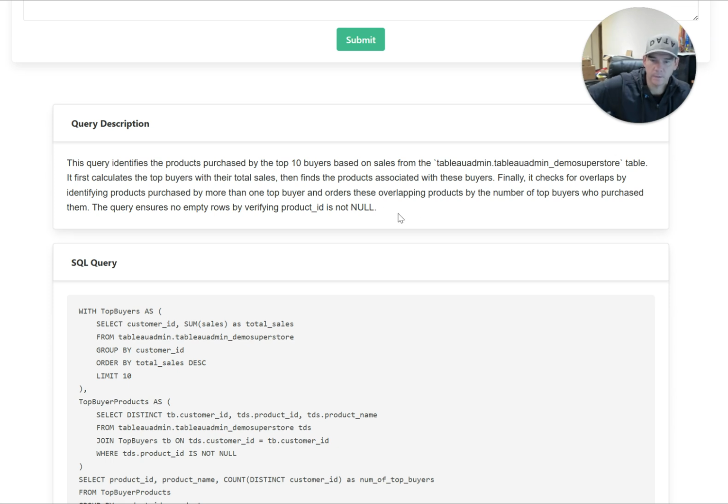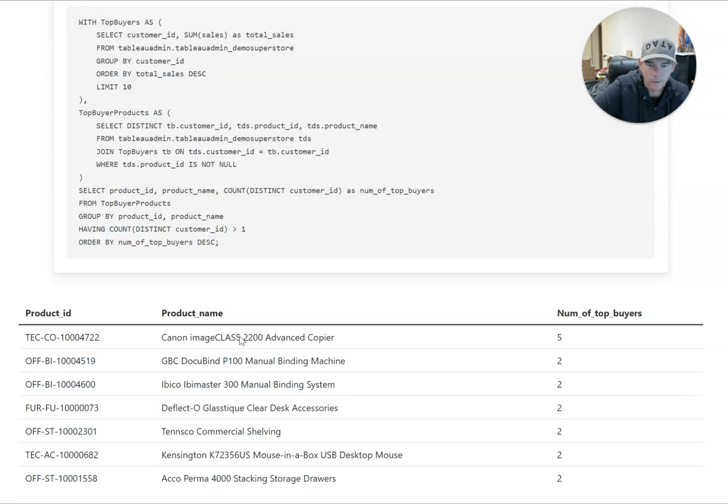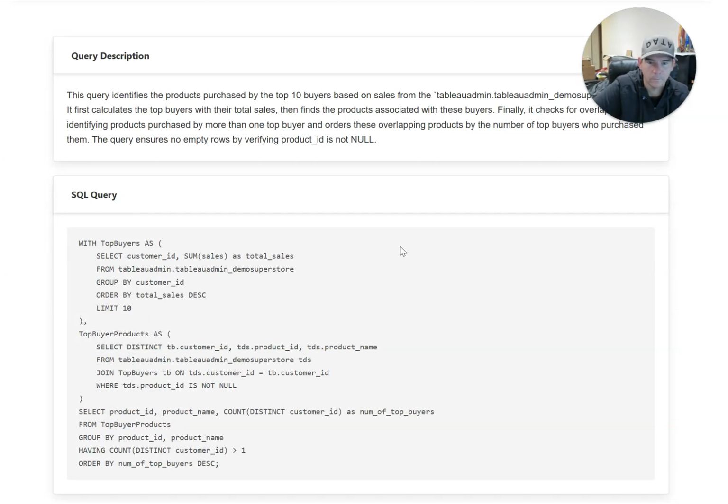Okay, it says it's going to calculate top buyers based on total sales and then find the products, and then it will check any overlap by identifying products purchased by more than one top buyer in their orders. So here's the query, and it's identified these products as those that are cross-purchased by the top buyers based on total sales of the buyer.